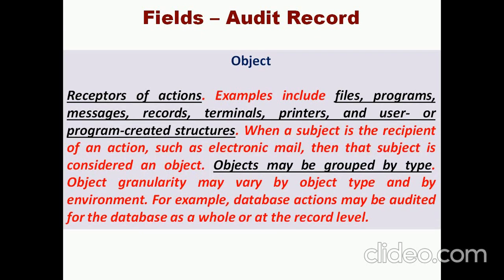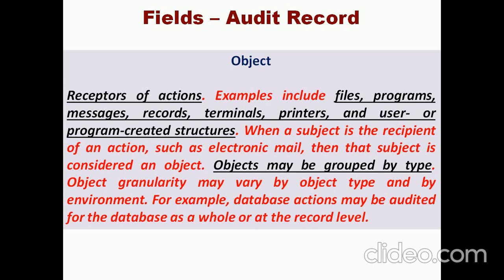And next is called an object. Objects are the recipients of actions. For example, an element on a particular system is called an object: files, programs, messages, records, terminals, printers, and user or program created structures. All objects may be grouped by their type.